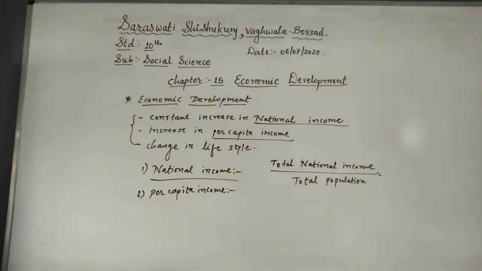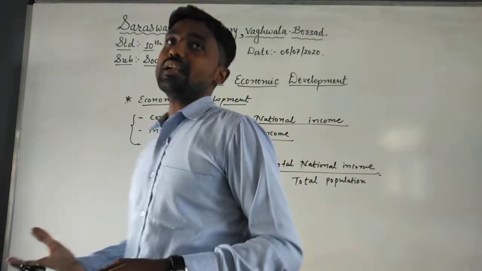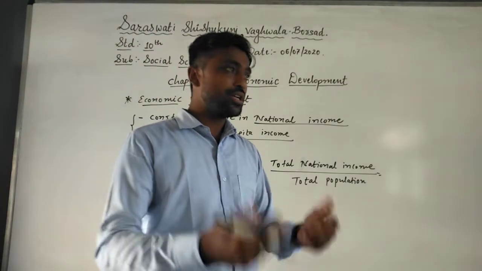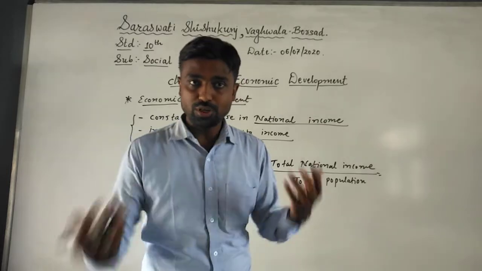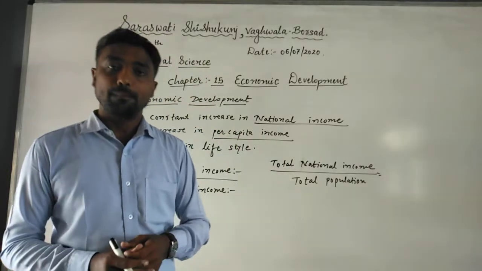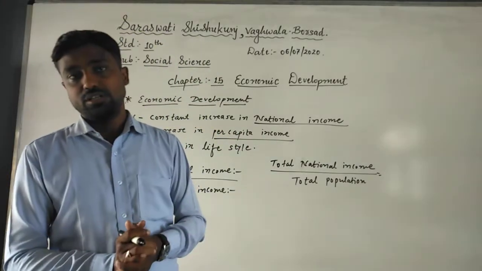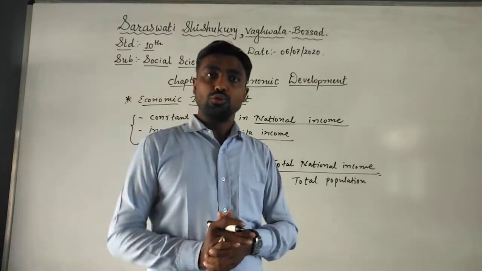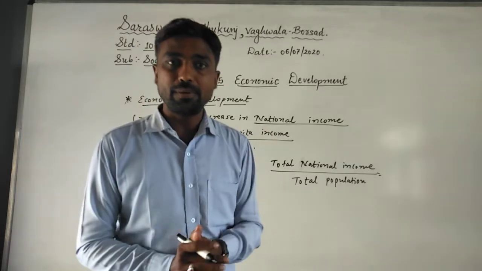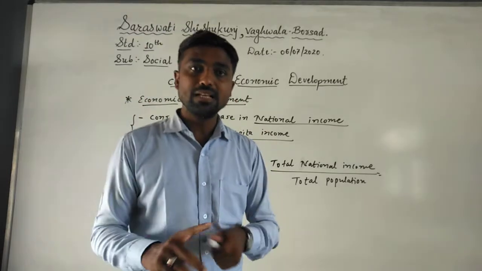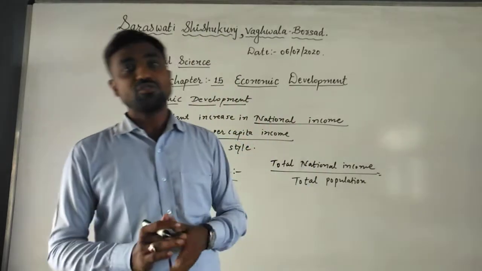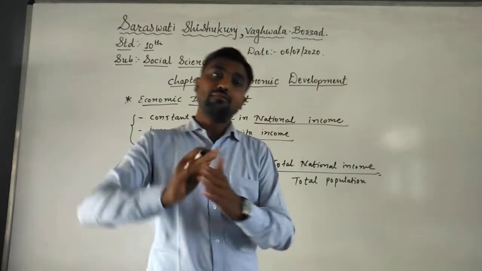Now another thing is the change in the living standard of people. What does it mean? Changes in food, education, health, facilities, transportation and other facilities are all included in the living standard of the people. It also changes year by year, or generation by generation. When we got freedom from the British in 1947, our national income was too low, our population was too low, and the facilities we used were also too few. But nowadays, in comparison, we have developed a lot.